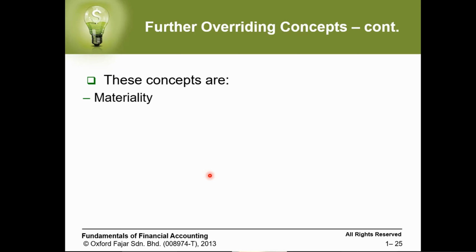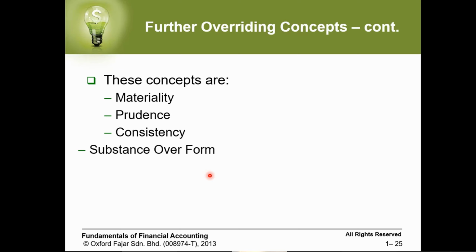What are the overriding concepts? We have 4 overriding concepts: materiality, prudence, consistency, substance over form. I'm going to explain them one by one. Again, we have overriding concepts. What are those? Materiality, prudence, consistency, substance over form.